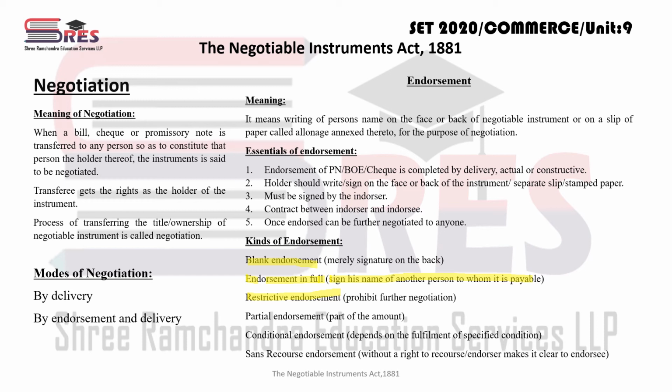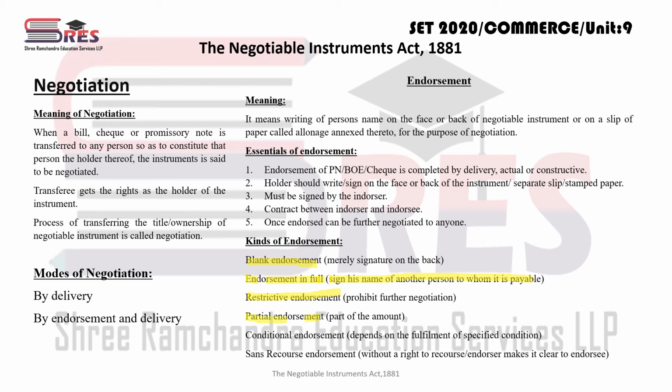तो उसको बोलते हैं रेस्ट्रिक्टिव एंडोर्समेंट। Then when there is a partial endorsement जहां पे some part of the amount is endorsed. So for example जो negotiable instrument है वो 10,000 का अमाउंट है, स्पेसिफिक अमाउंट लिखा हुआ है, but 10,000 उसको एंडोर्स नहीं करना, उसको केवल 5,000 एंडोर्स करना है। तो accordingly on the back side he will sign and will write that some part of the amount जो भी लिखना है is transferred और endorsed,